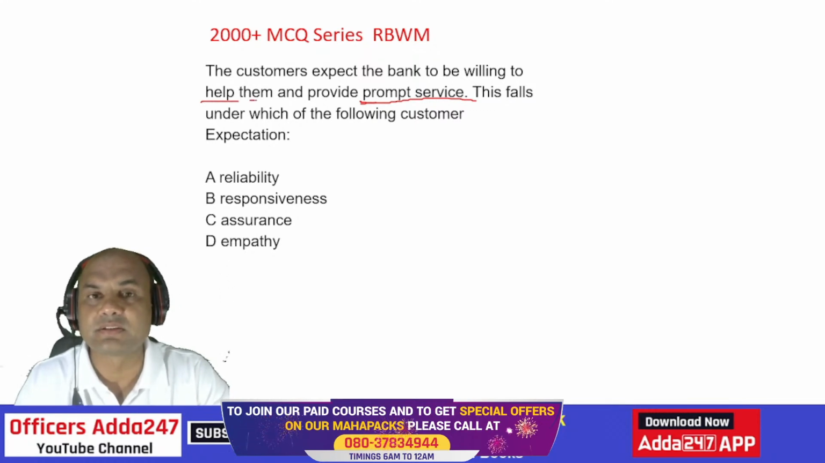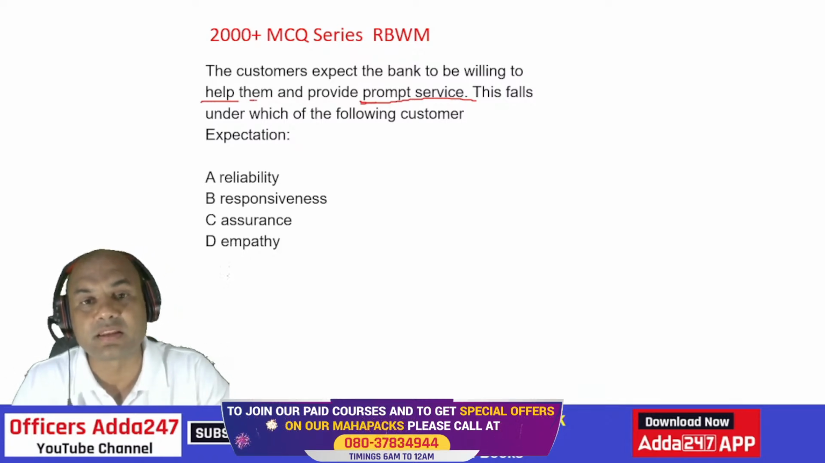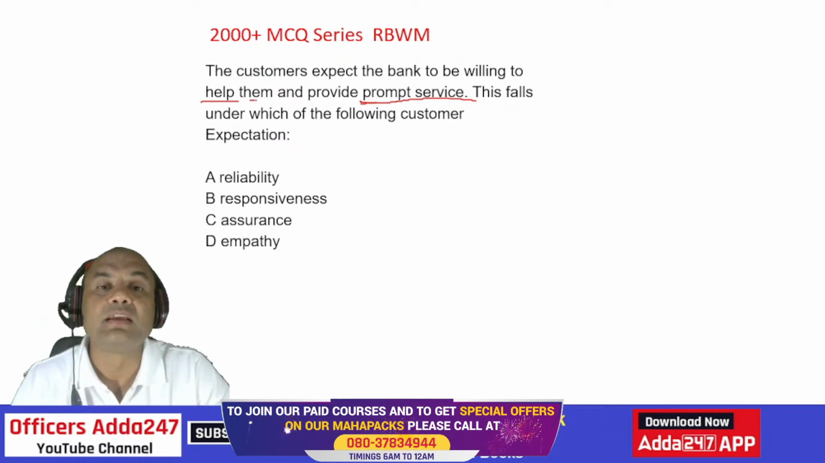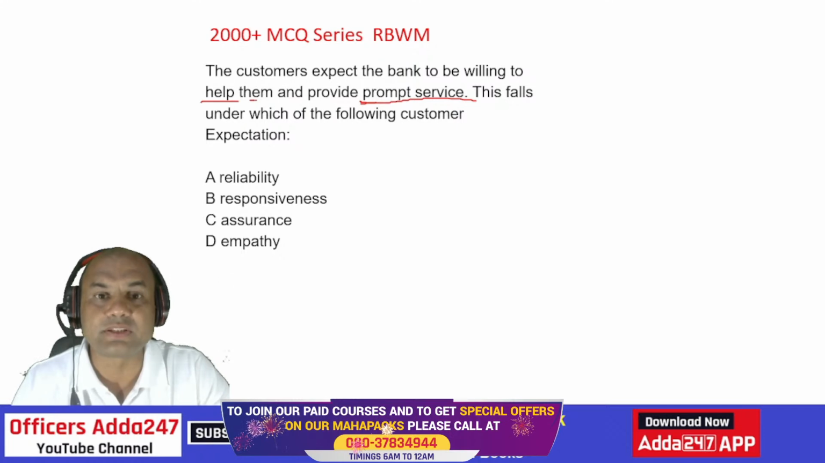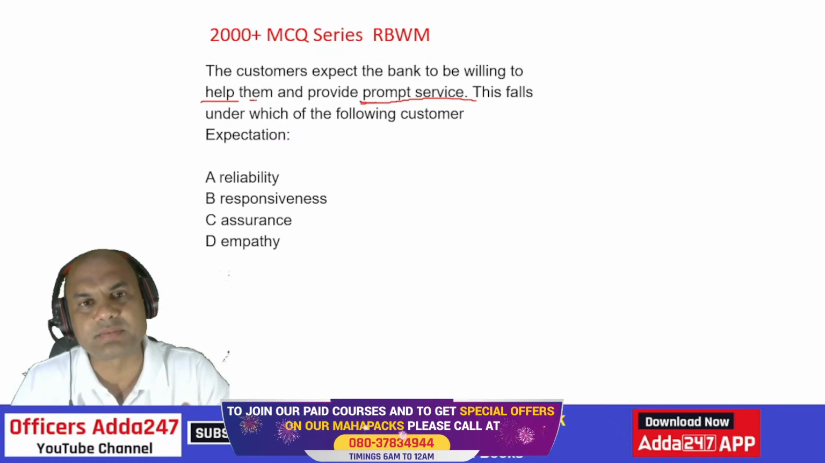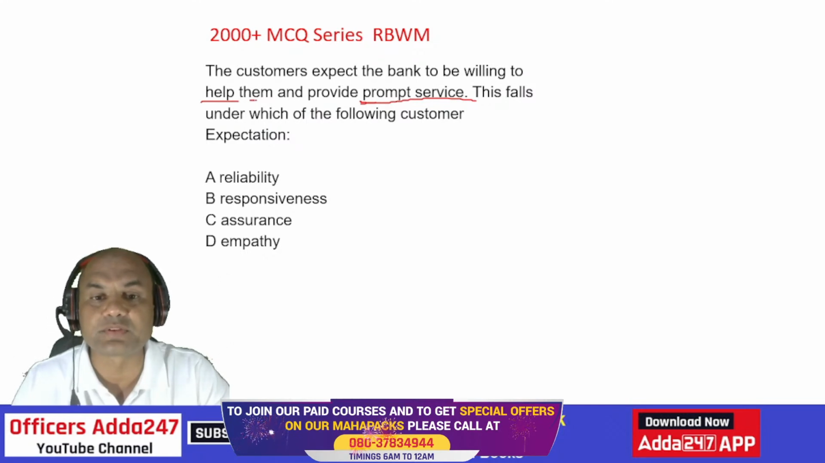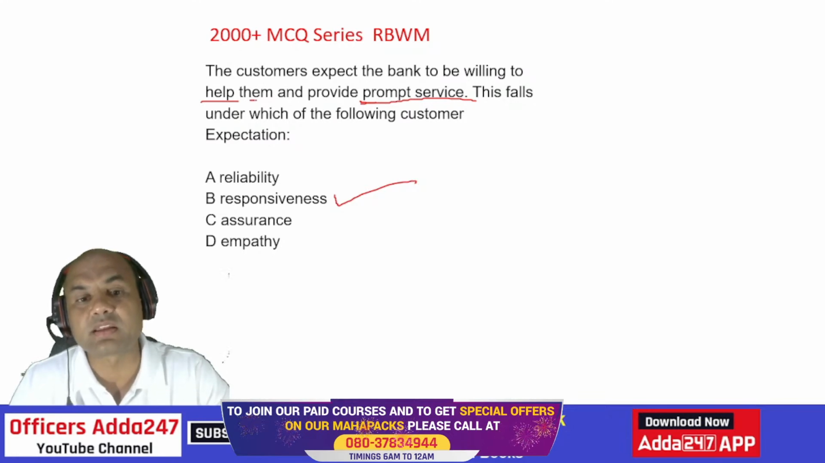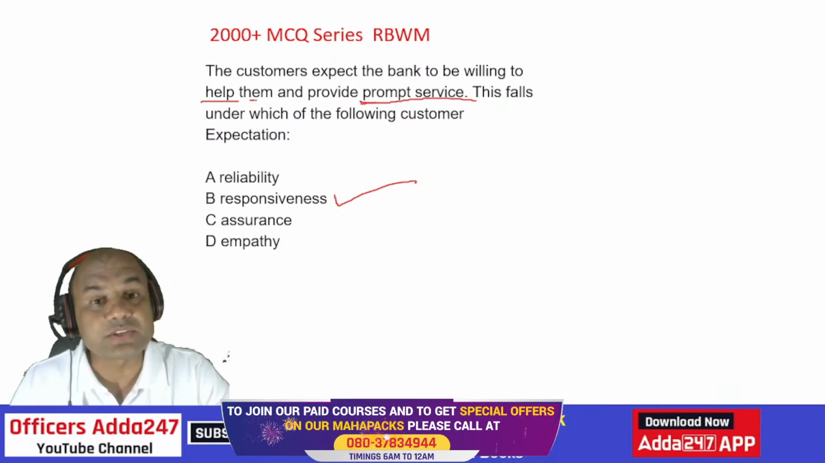Prompt service means, everyone, is it reliability? Reliability means that the customer must feel that you are reliable. That is the basic logic. You are reliable, so the customer can be assured that yes, the job can be done once it is given to this banker. So reliability and assurance mean roughly one and the same thing. Empathy means thinking from the customer's angle. So the right answer to this is, prompt service we are talking of, we are talking of B, responsiveness. This will fall under the category of responsiveness. Typical. Got it? Such questions are asked in the exam.